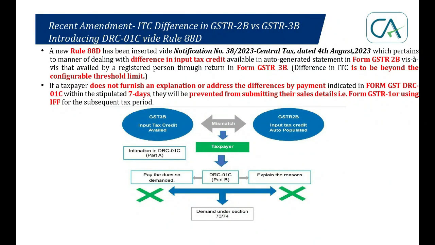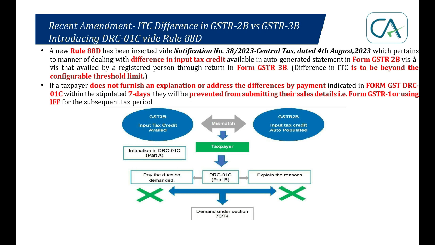This particular intimation has already started on our GST portal, and I think it started from the 6th of October, when the advisory came around this, sir. So here is what is happening, sir. Let us see this particular diagram. In 2B I have 100 rupees auto-populating in table 4A5, which we've already seen in the example. Somehow I claim 150 rupees in GSTR-3B.